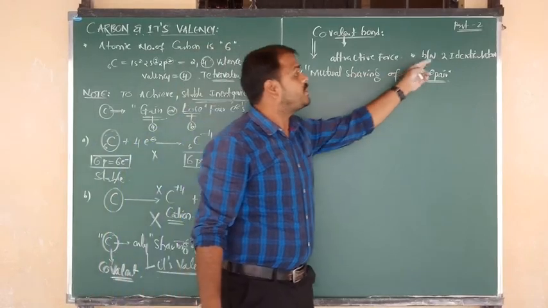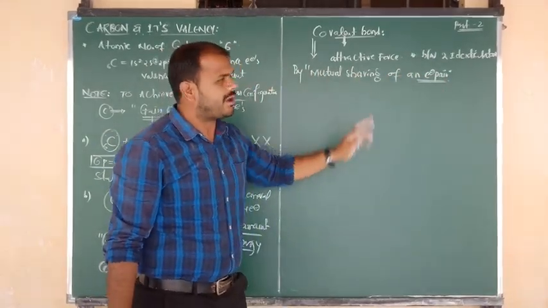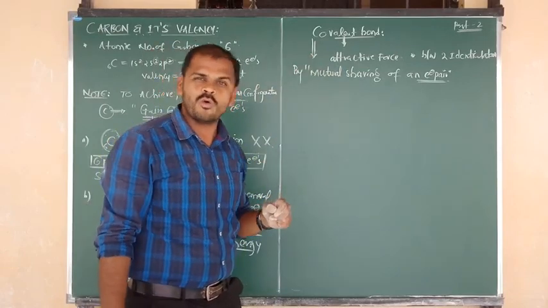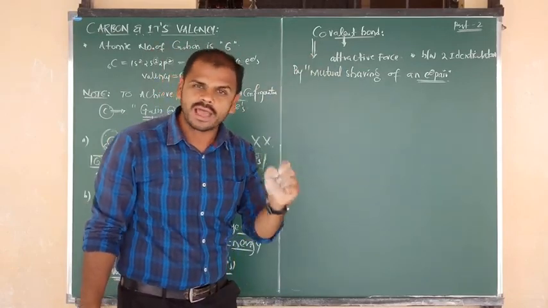So between two identical atoms, mutual sharing of an electron pair takes place, that indicates the formation of covalent bond. I am going to show you along with example.